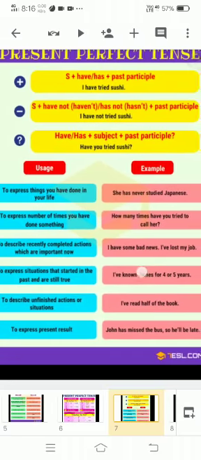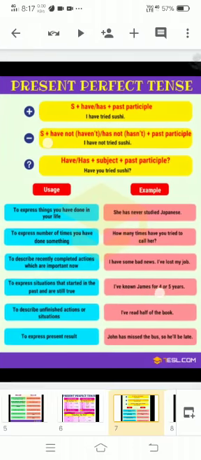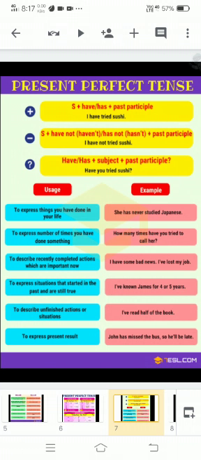Okay, so let's see its uses with its examples. To express things you have done in your life, like she has never studied Japanese. To express number of times you have done something, like never or ever, or like how many times have you tried to call her. To describe recently completed actions which are important now, I have some bad news, I have lost my job.